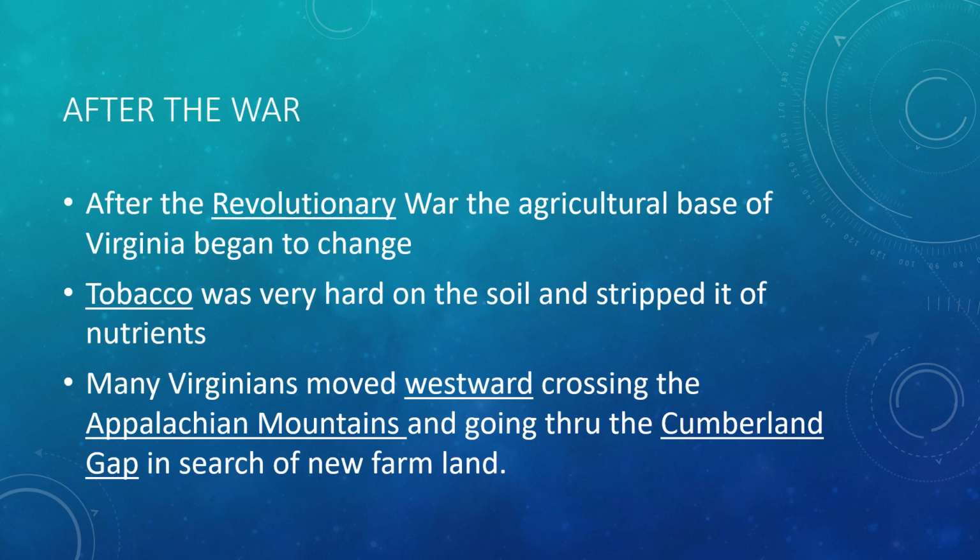soil. So many Virginians would move westward, crossing the Appalachian Mountains and going through the Cumberland Gap, trying to find new farmland to grow tobacco because the current farmland had been stripped of all of its nutrients and they couldn't grow anything. Now, the Cumberland Gap is not in Cumberland, okay?